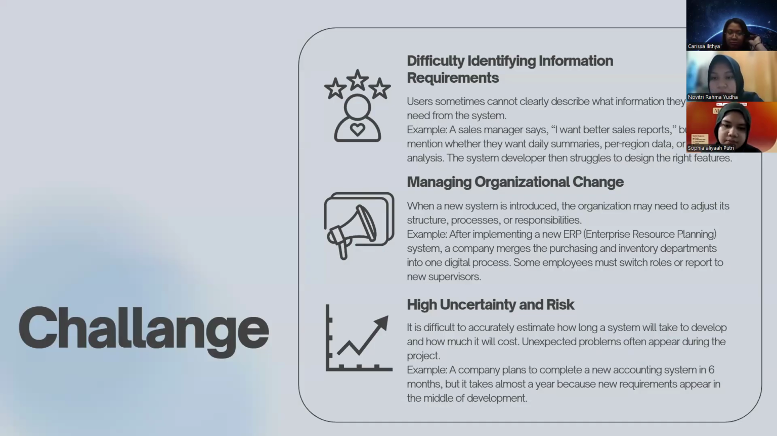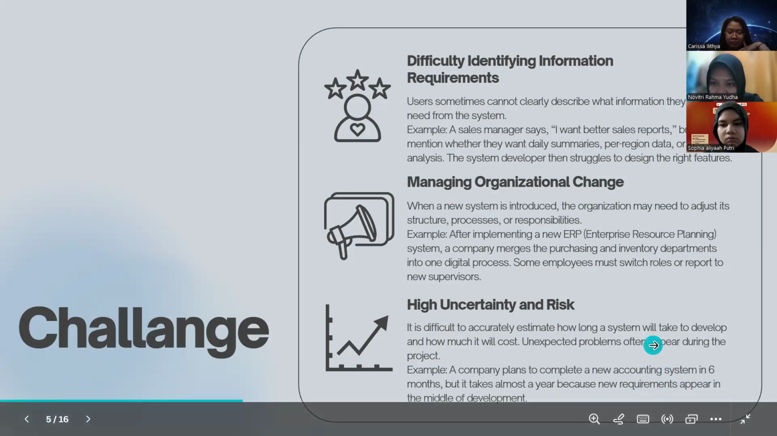The first challenge is determining information requirements. Users sometimes cannot clearly describe what information they really need from the system. For example, a sales manager says, I want a better sales report, but doesn't mention whether they want a daily summary, regional data, or data analysis. The system developer then struggles to design the right features. And how to solve this problem? The managers should conduct interviews or observations and use use case diagrams to clarify what the user needs.